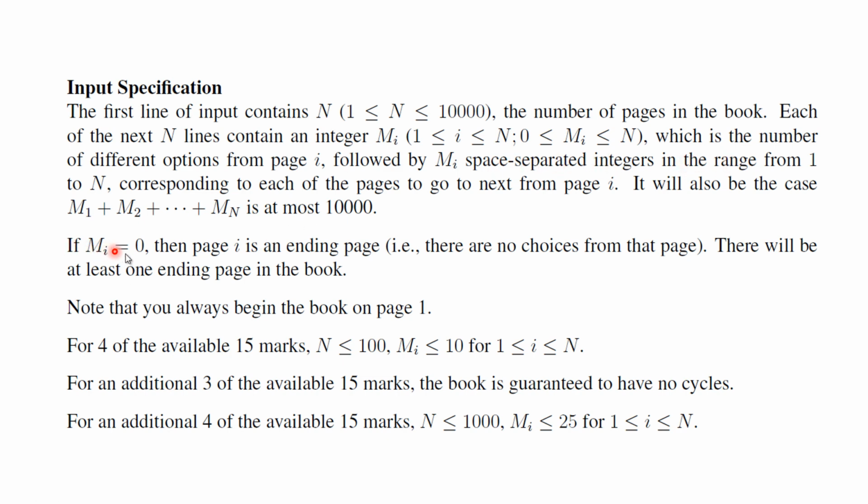If the first number on this line is 0, that means this is an ending page, and there will be at least one ending page in the book. There needs to be at least one story in the book. Note that you always begin the book on page 1, and the remaining notes are only for the marks for this problem. So here we are solving the problem, so we don't care about this much.